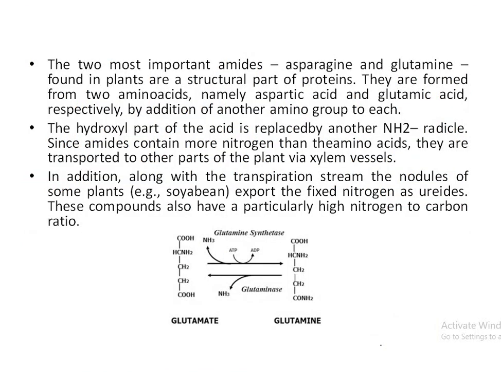Last slide. The 2 most important amides are asparagine and glutamine. Asparagine is produced from aspartic acid and glutamine is produced from glutamic acid. How? This glutamic acid or glutamate, after glutamine synthetase, converts into glutamine. They get one ammonia, and this is the attached ammonia. It is given by this one.